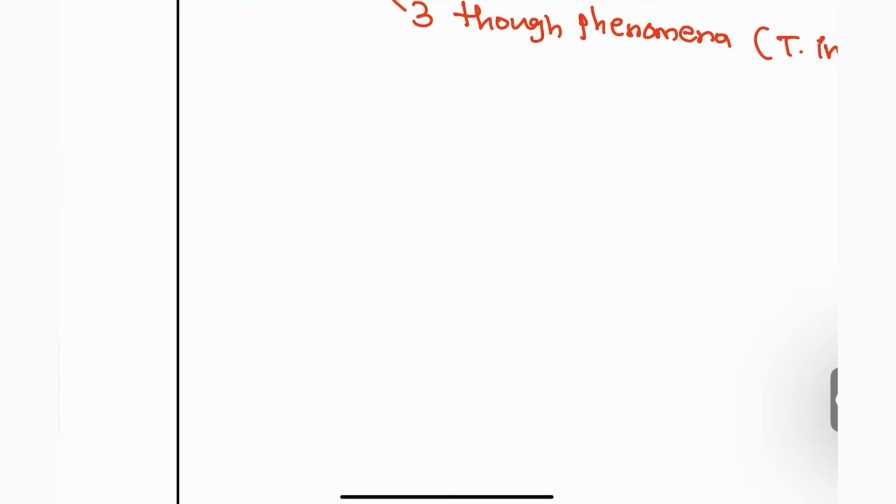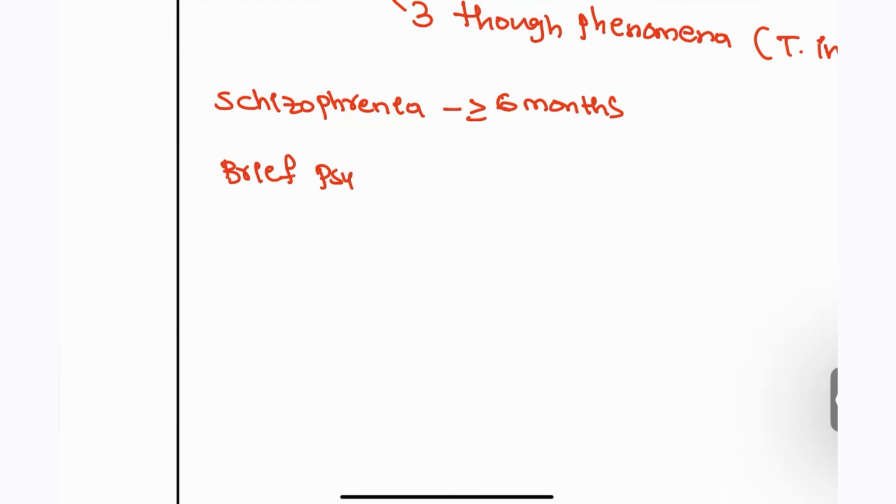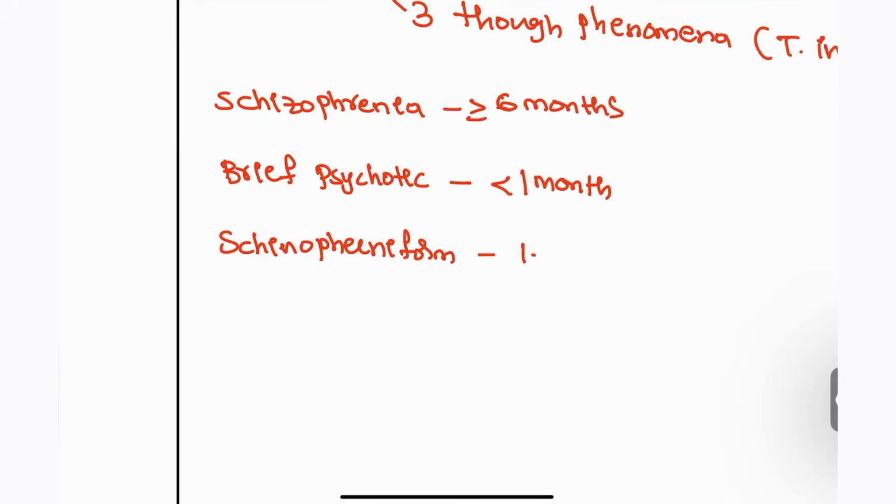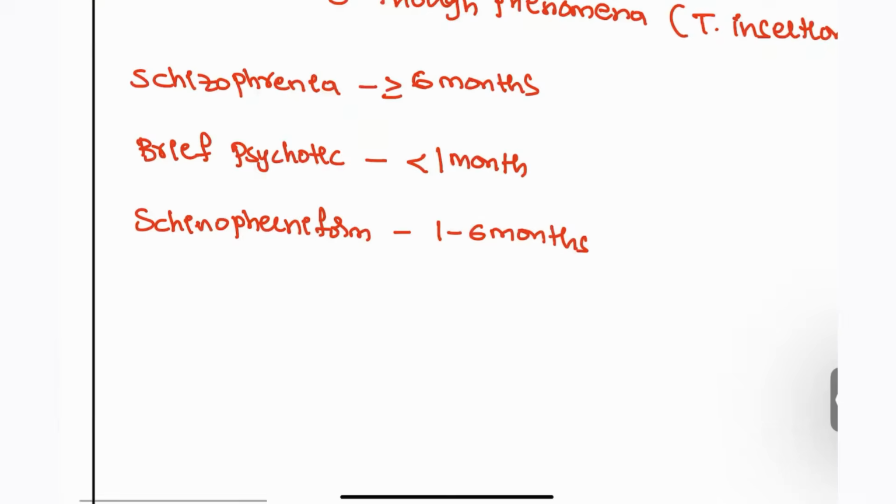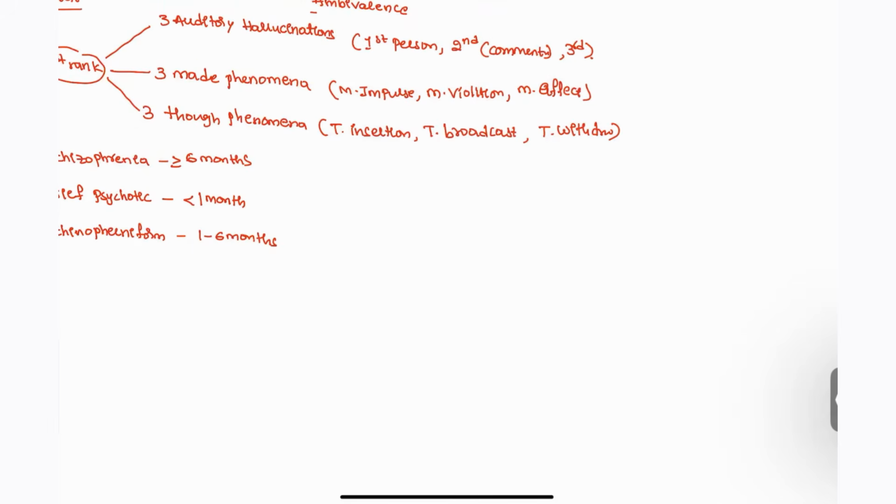So, there are three types, guys. First example is schizophrenia. Schizophrenia, it should be more than 6 months. The symptoms should be present more than 6 months. Next, we also have brief psychotic disorder, which should be less than 1 month. Next, schizophreniform disorder. This is 1 to 6 months. So that is schizophreniform.